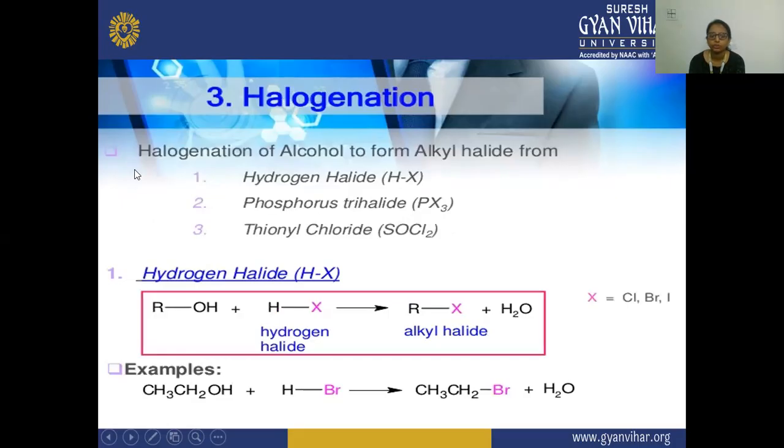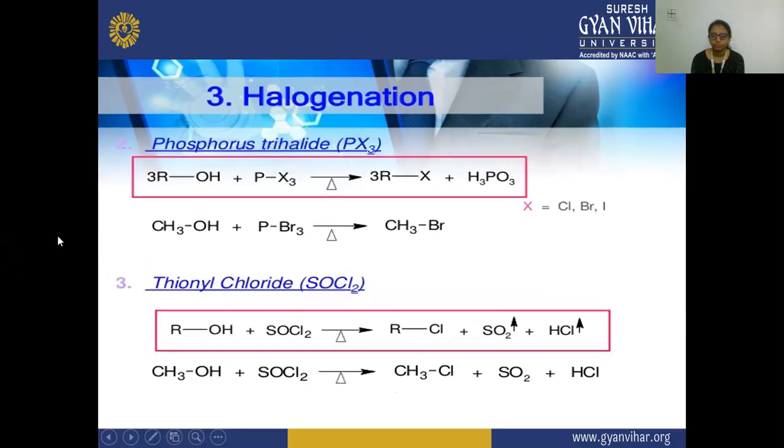Next is the halogenation. So here, halogenation of alcohol to form alkyl halide, using hydrogen halide, phosphorus trihalide, or thionyl chloride. First we are taking the example of hydrogen halide. In this, the alcohol is reacting with this hydrogen halide, and there is a formation of this alkyl halide and water molecule. The X here can be chlorine, bromine, and iodine. So here we have taken the example CH3CH2OH, which is reacting with this hydrogen halide, and there is a formation of this alkyl halide plus water molecule.